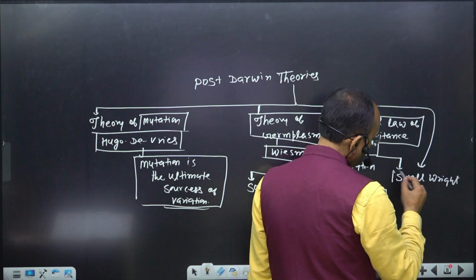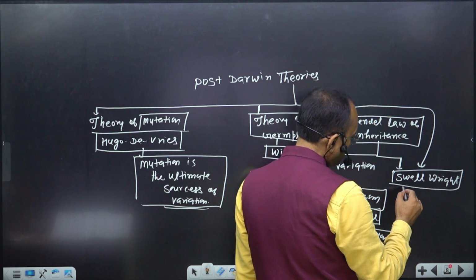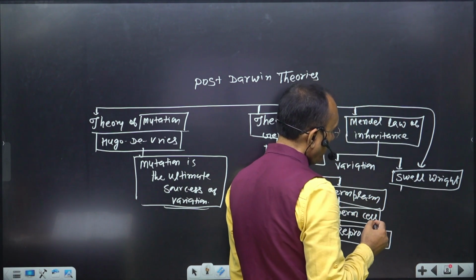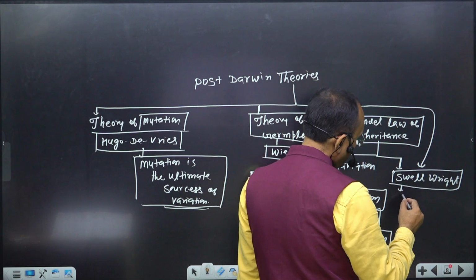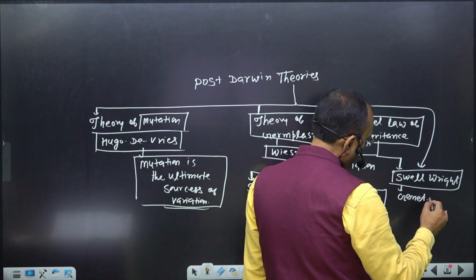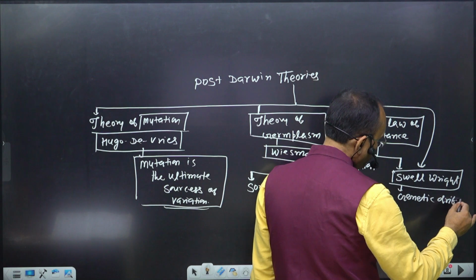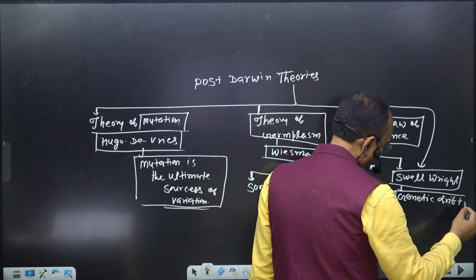And the next important contribution was done by Sewall Wright, and he proposed an important concept related to evolution called genetic drift, or it is also known as the founder effect.